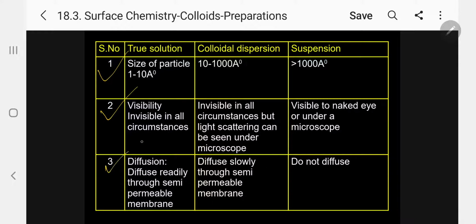Third, diffusion. Another property by which we can differentiate. Generally, true solutions diffuse readily through a semi-permeable membrane, whereas colloidal solutions diffuse slowly through a semi-permeable membrane. Slowly, kindly follow. Whereas suspensions do not diffuse.